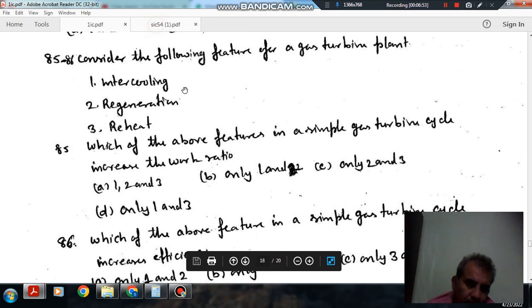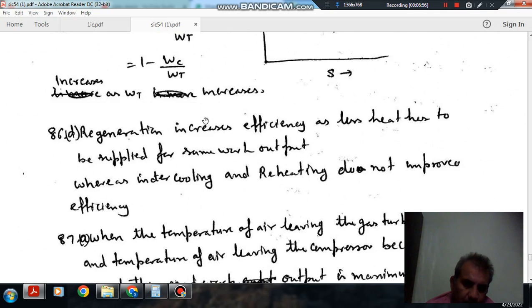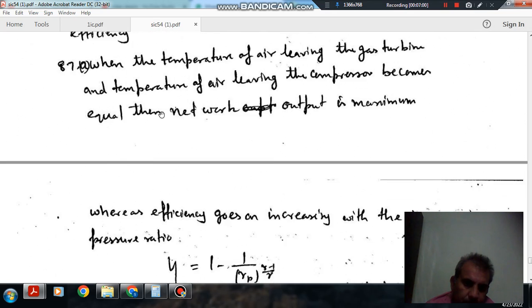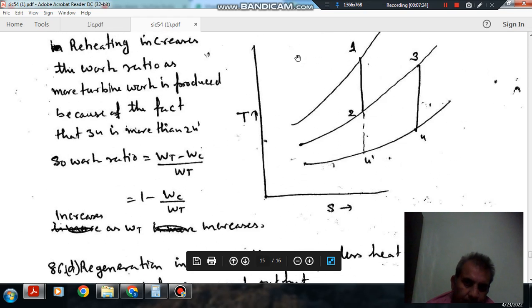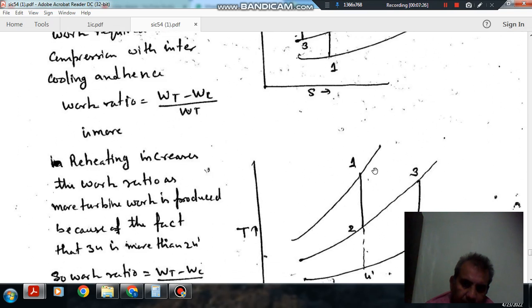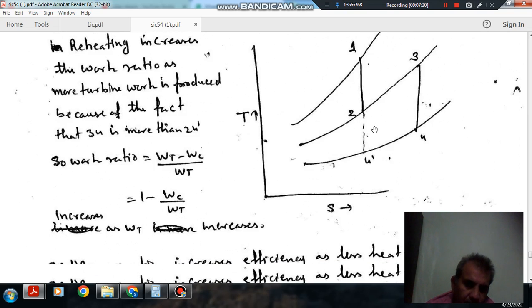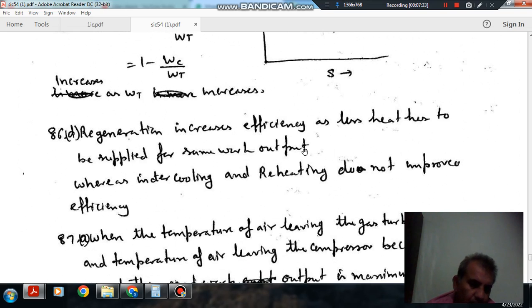So regeneration increases efficiency because we have to supply lesser heat for same amount of work done. Okay. Whereas intercooling and reheating do not improve efficiency; they only improve work ratio. Okay. Because with intercooling and reheating, heat supplied also increases. Here we have to supply more heat, and in reheating we have to supply this extra heat. So these are involved with work ratio and no improvement in efficiency is observed. So answer is option B.